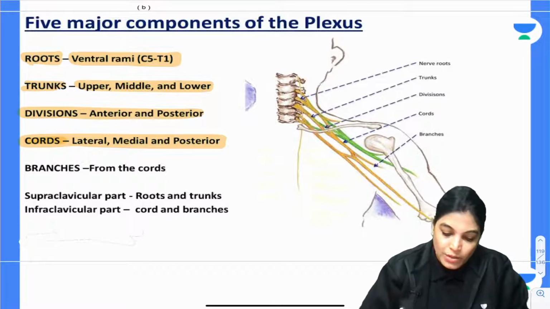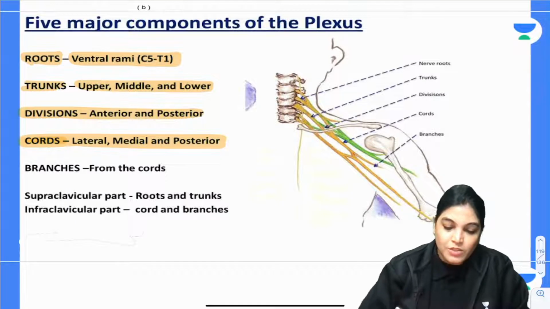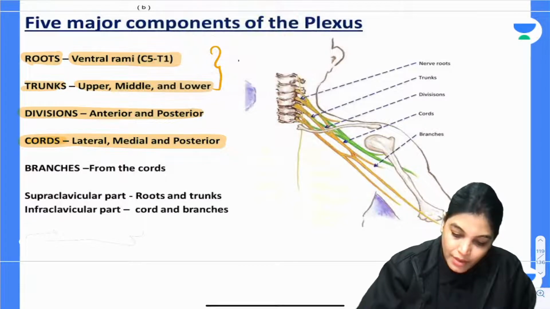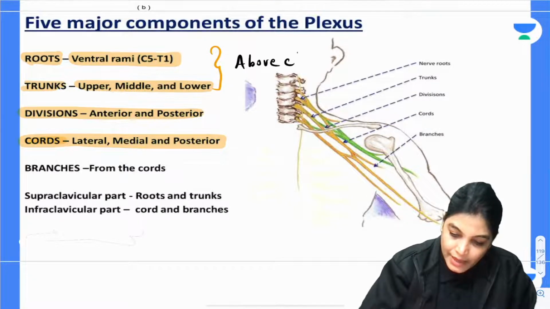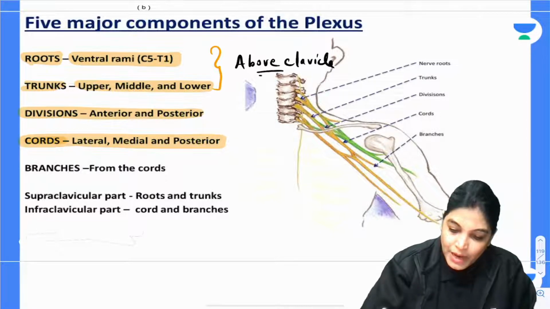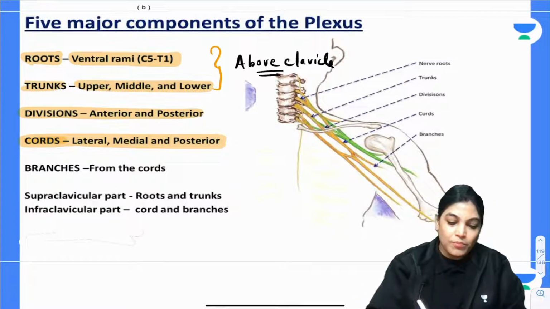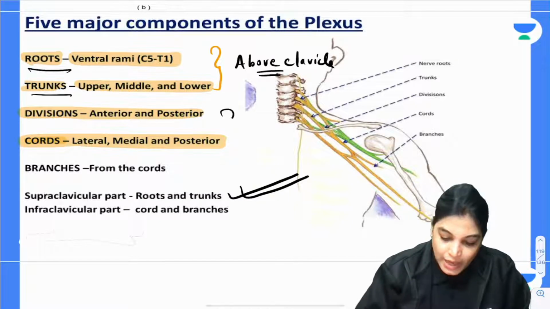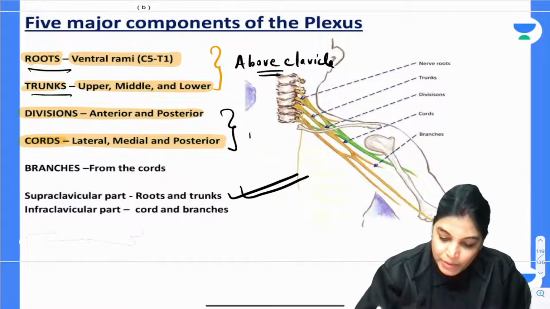Other than that, let's talk about the branches. So, my dear aspirants, it is now quite clear that the roots and the trunks are lying above the clavicle. So, any nerve which is branching from the roots or the trunks will be a supraclavicular branch. The divisions and the cords are lying below the clavicle. The location is below the clavicle.